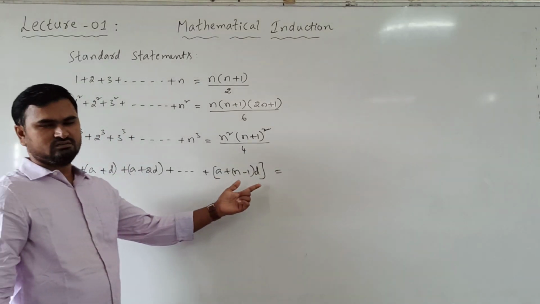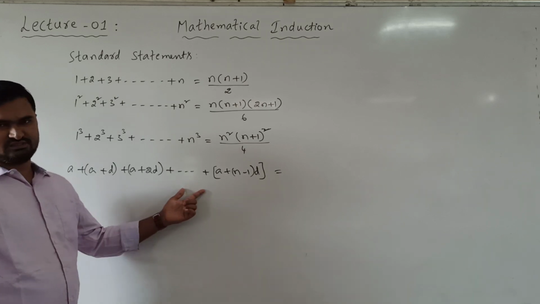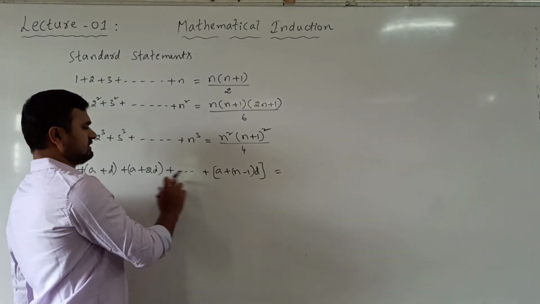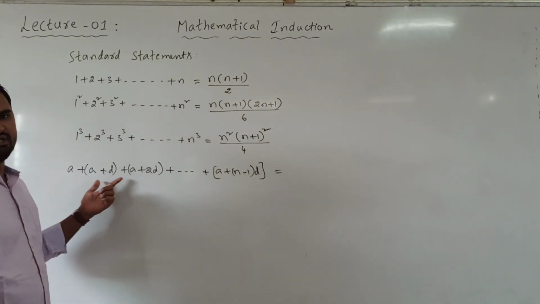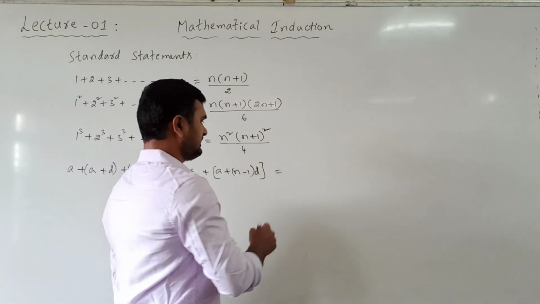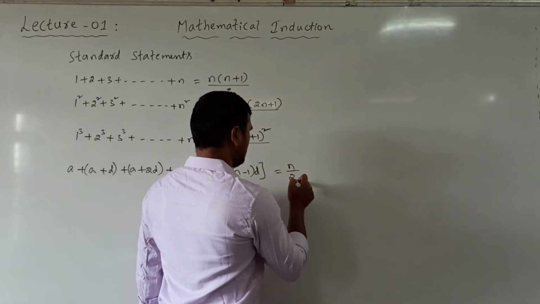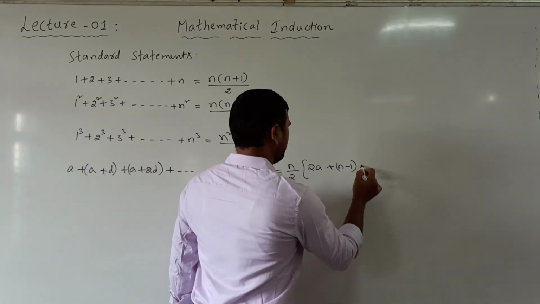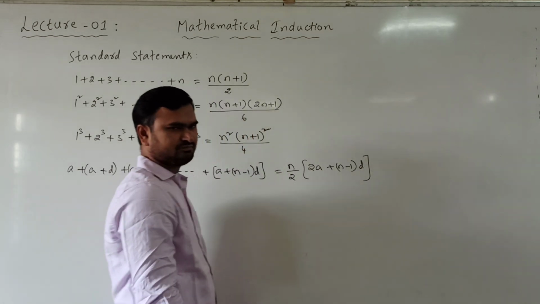So here also we have the addition of some terms which involve a positive integer n. So the sum of these terms, you observe, is forming an AP and we are taking the sum of n terms. So it is n by 2 into 2a plus n minus 1 into d.